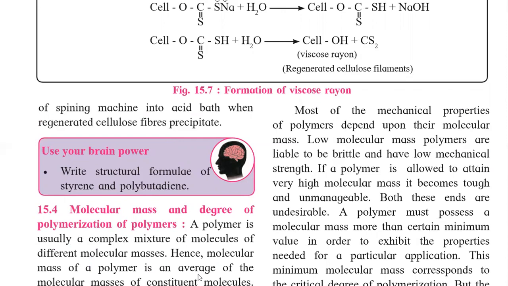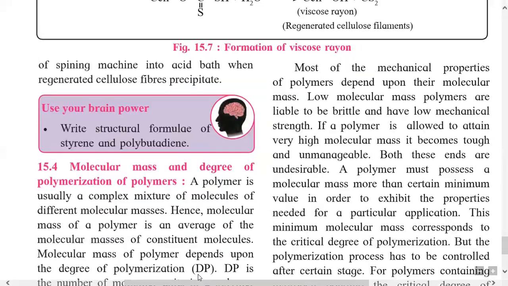Low mechanical strength and brittleness are undesirable. So low molecular mass means brittle and low mechanical strength. Then with a high degree of polymerization, they are tough, not brittle, and they have high mechanical strength. So a polymer must possess a molecular mass more than a certain minimum value in order to exhibit the properties needed for the particular application.